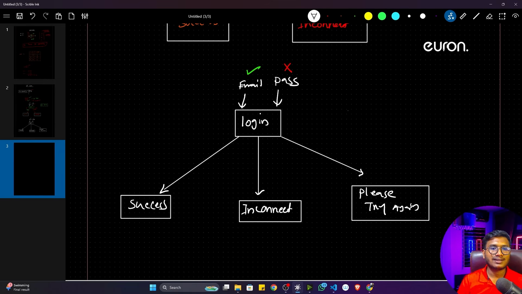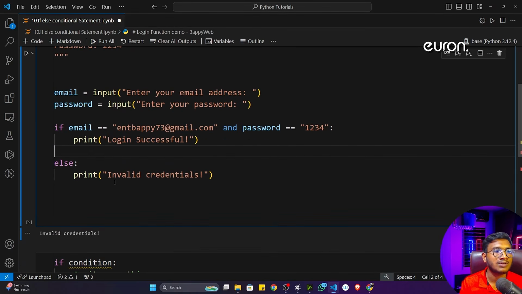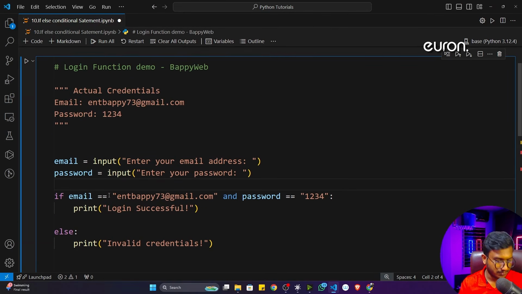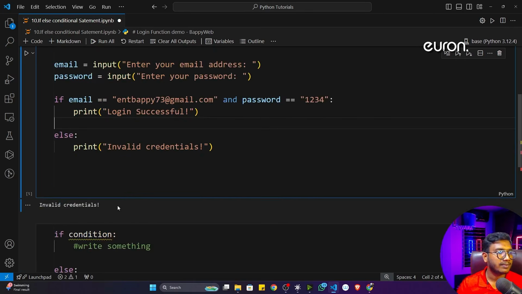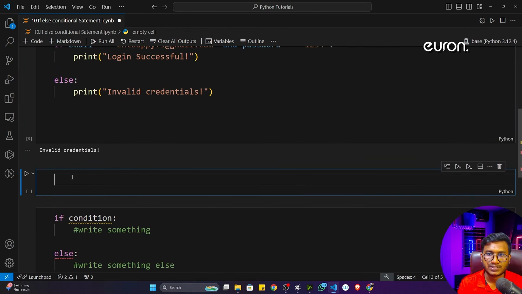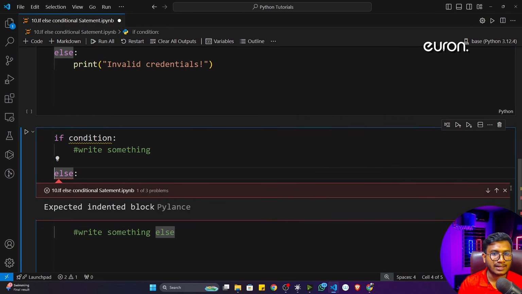There is another keyword inside Python, which is nothing but elif. We can use the elif condition in this particular case. So what I can do is copy this particular program as it is, take a new cell, and paste this code here. Now let me show you how we can write the elif condition.